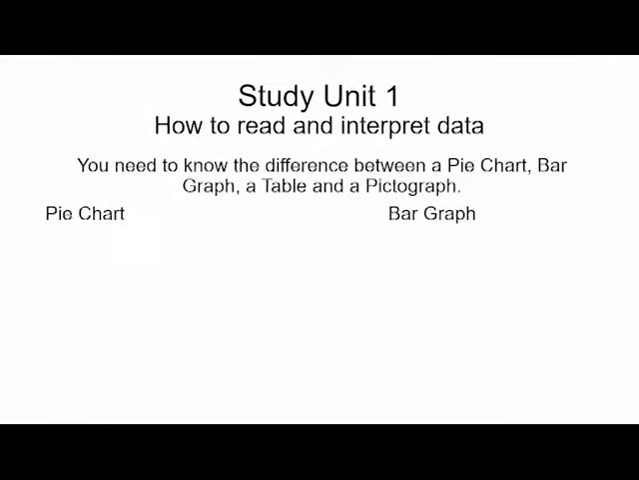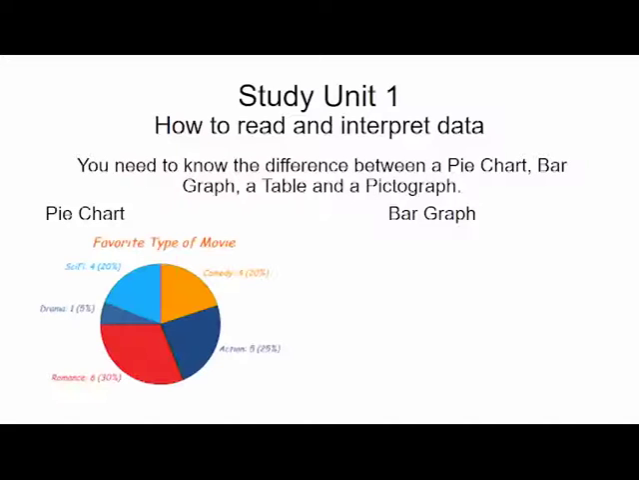Let's have a look at study unit 1, how to read and interpret data. You need to know the difference between the following charts. For example, a pie chart, a bar graph, a table, and a pictograph. Let's have a look at the first one, a pie chart. A pie chart is round like a pie. That's why it's called a pie chart. And you have different slices that indicate the data.